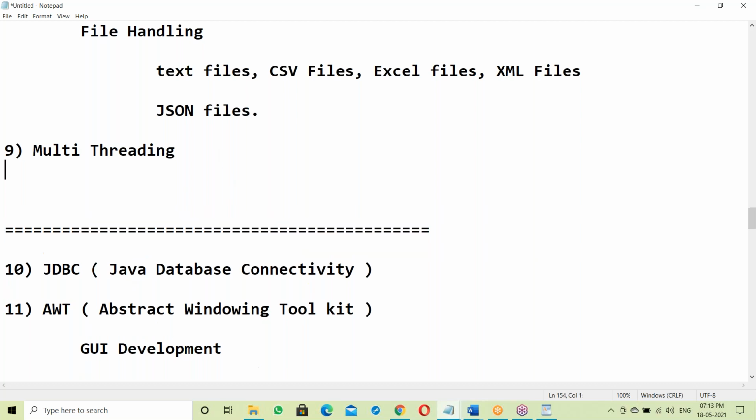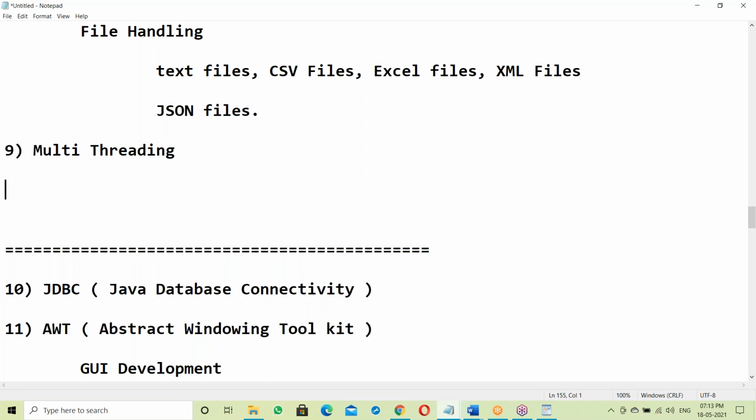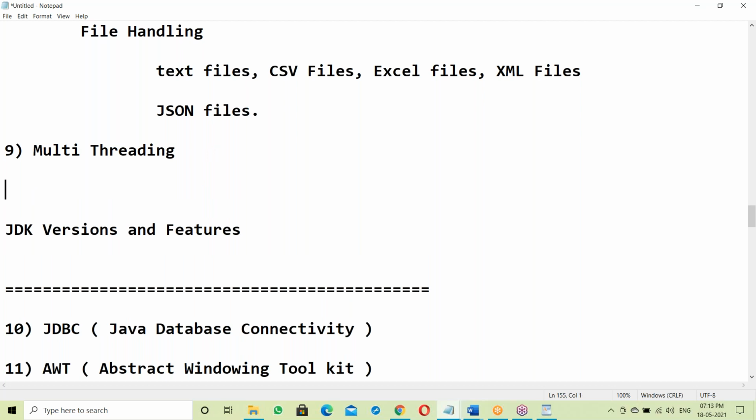Okay, after finishing the 9th topic, multi-threading here, next are version-wise features, JDK versions and features explained here. By the time of finishing the 9th topic, you will have complete Java SE knowledge. Once you have the SE knowledge, you can understand the JDK versions.